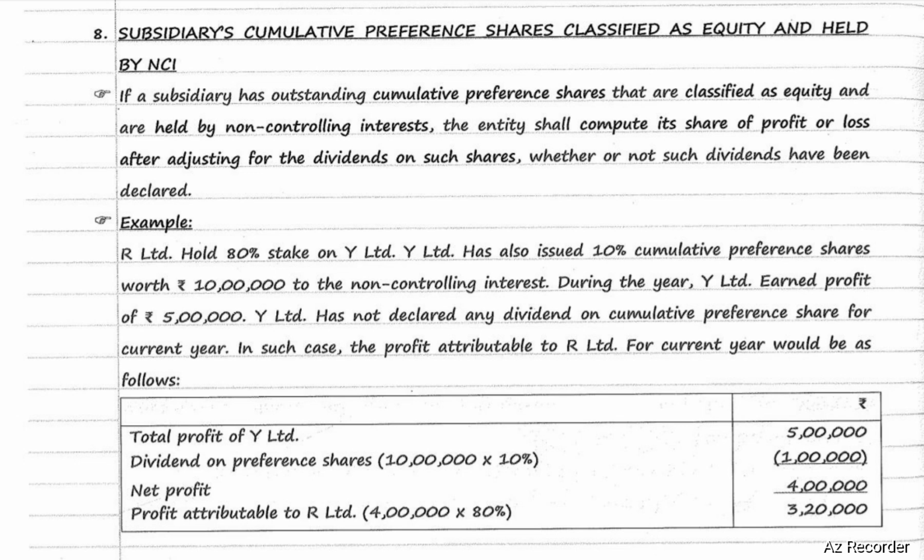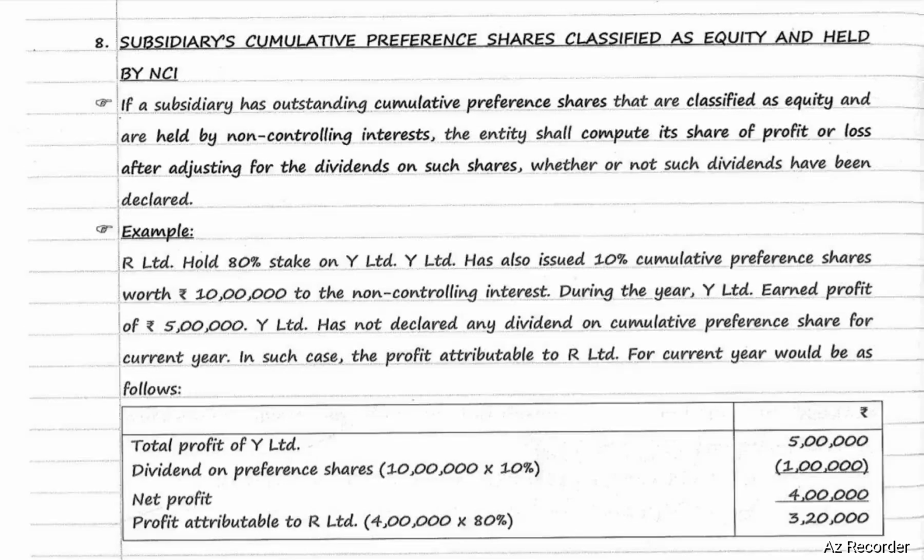For example, R Limited holds an 80% stake in Y Limited. Y Limited has also issued 10% cumulative preference shares worth 10 lakhs to the non-controlling interest. During the year, Y Limited earned a profit of 5 lakhs. Y Limited has not declared any dividend on cumulative preference shares for the current year.